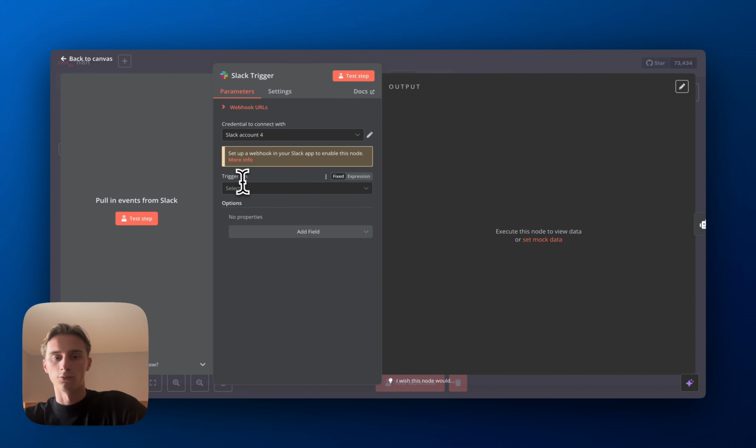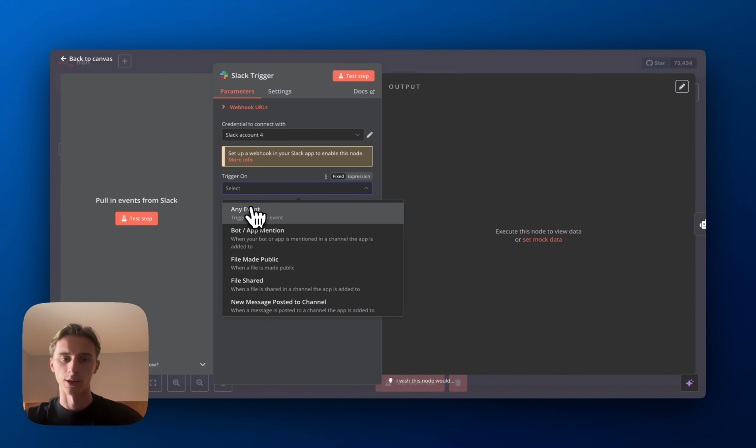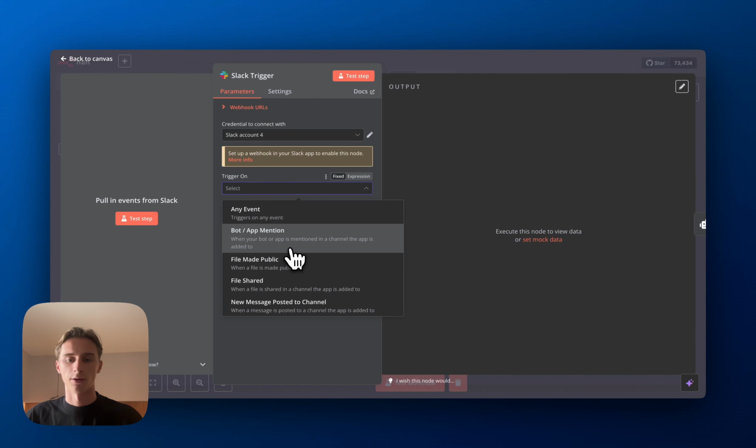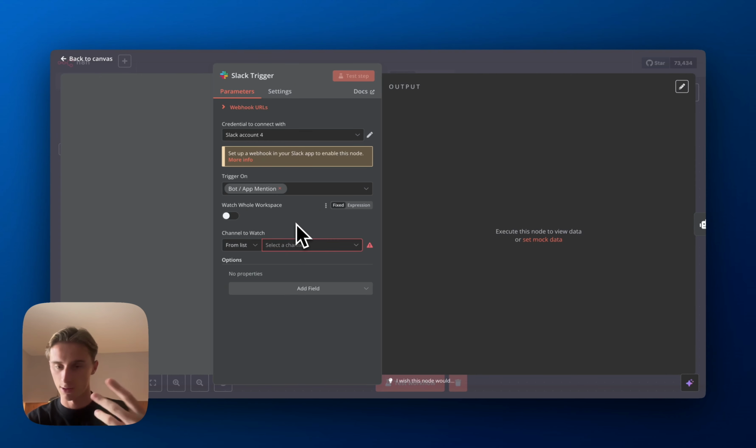Then after that, we have to select what it will be triggered on. So you can select any event, which I do not recommend. What you have to select is bot and app mention, because otherwise whenever someone sends a message in the channel, and it might not be directed to the bot, it might be directed to another team member or just to inform the channel about something, that will actually trigger the automation if you had any event. So you want to select bot app mention. So whenever someone mentions the Slack app, so at AI travel agent, then that's when the automation flow will start.